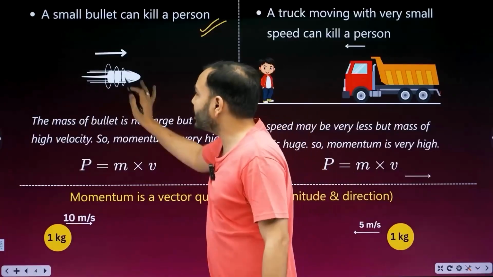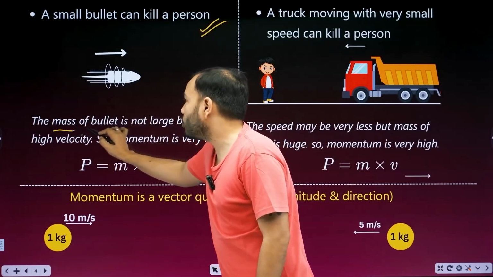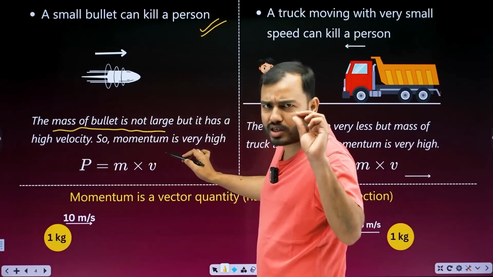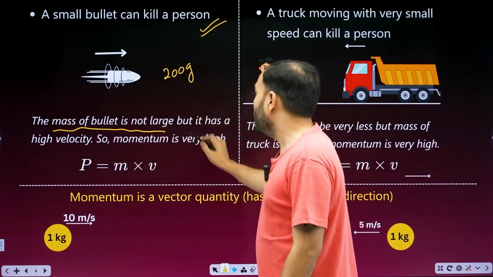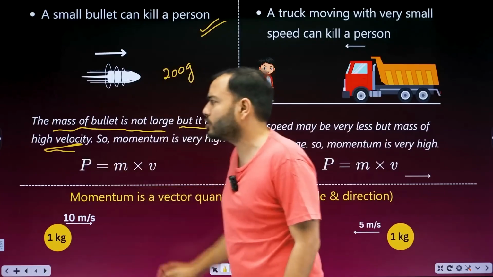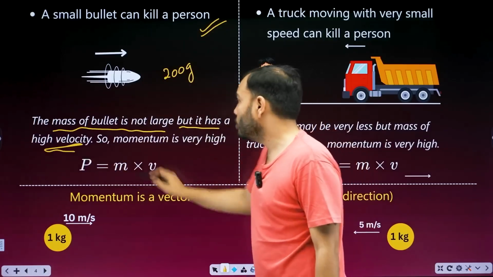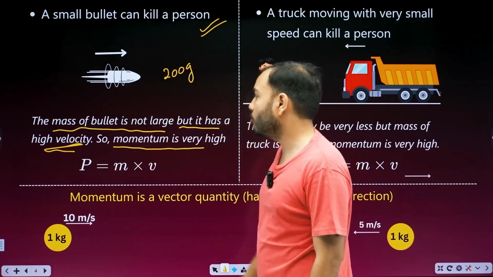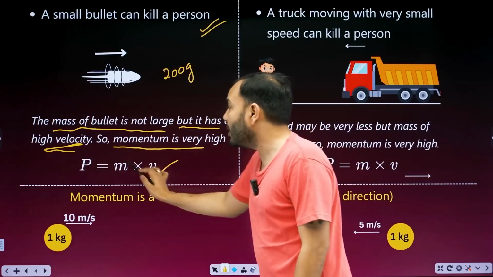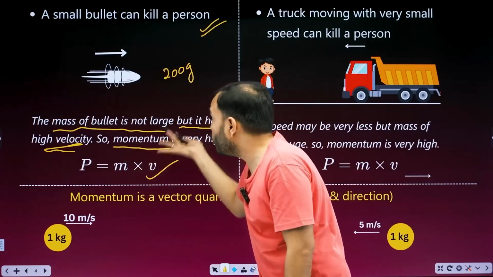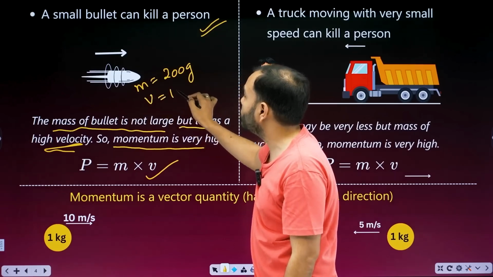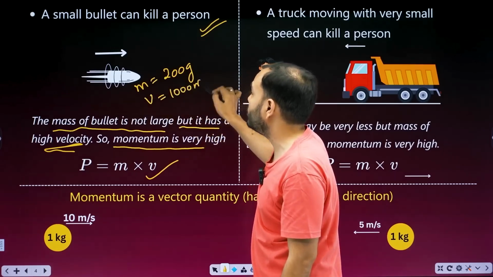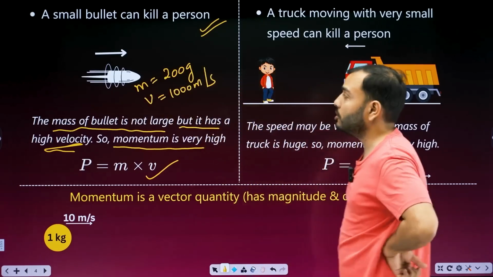So in the case of a bullet, the mass of the bullet is not large. The mass is very small. How much does a bullet weigh? Around 200 grams. It's very lightweight, but it has a high velocity. What's more? Velocity. So the momentum is very high. What is momentum? Mass into velocity. Even if the mass is low, the velocity is very high. If the bullet has this mass, its velocity, beta, goes to something like 1000 meter per second. That's how fast a bullet travels.